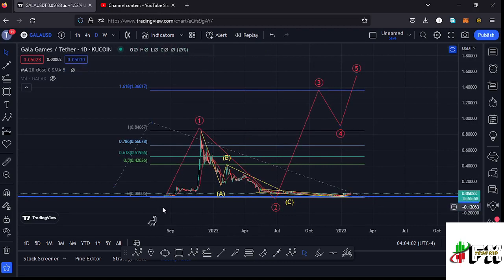And here on the daily chart, you can also see that I have a target area to the upside in the formation of that wave 3 at the fib level 1.618, which perfectly lies at around the $1.36017 mark. And that is what I'm expecting on the long-term scenarios and also on the short-term scenarios. And that's the update for Gala Games.